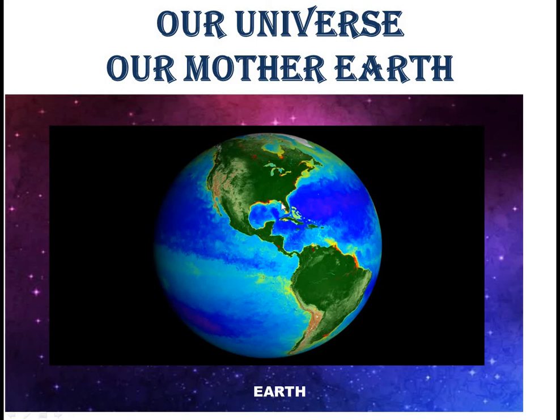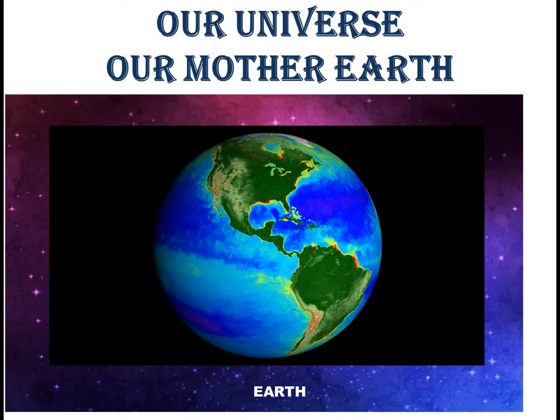So children, our earth is the only planet that has life on it. Earth has oxygen and water for us to live. Our earth is called a blue planet because it has 70% water and 30% land. That is why it is called the blue planet. And it is also called a unique planet. Why is it called that?